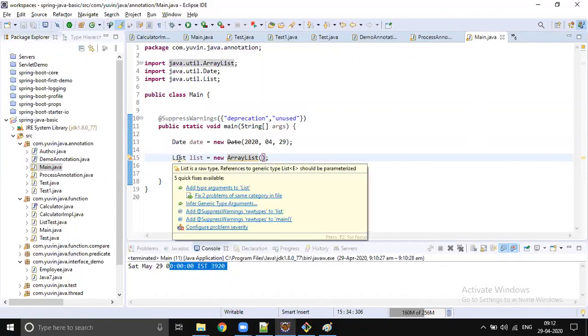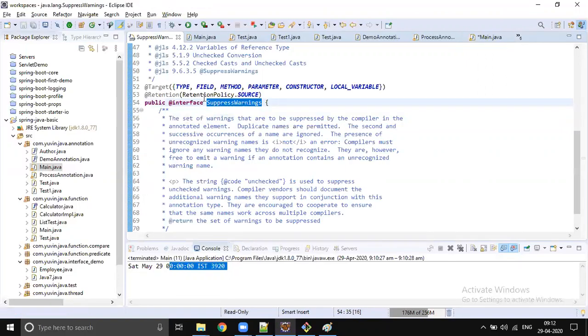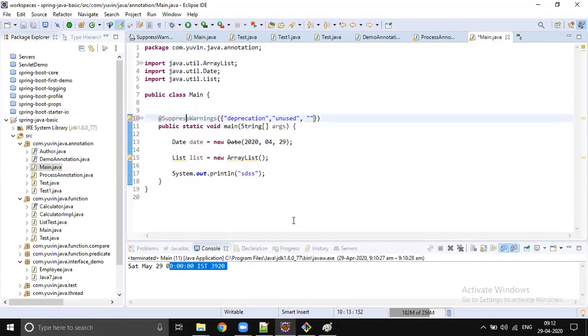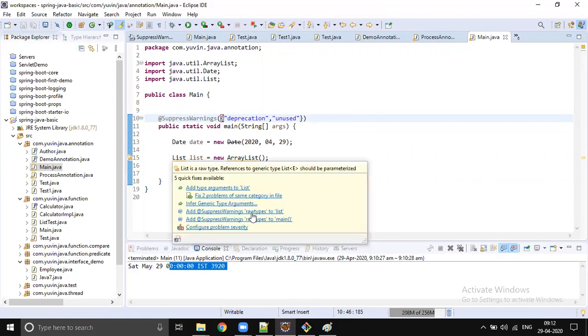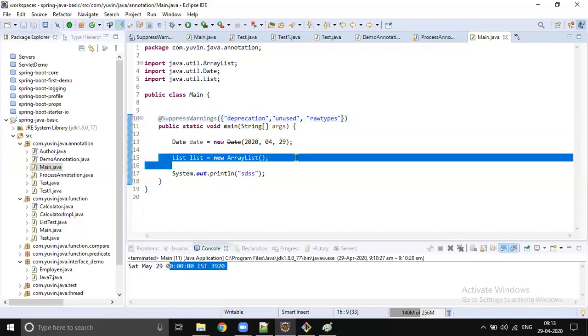Yes, we got an error, right? So this is a raw type. This list is a raw type. Still, this can be fixed. Let me copy from raw types. I think this is not the value. Let's get it from the compiler. Okay, yeah, rawtypes, r small, t small, right? Okay, see, that warning is also gone.